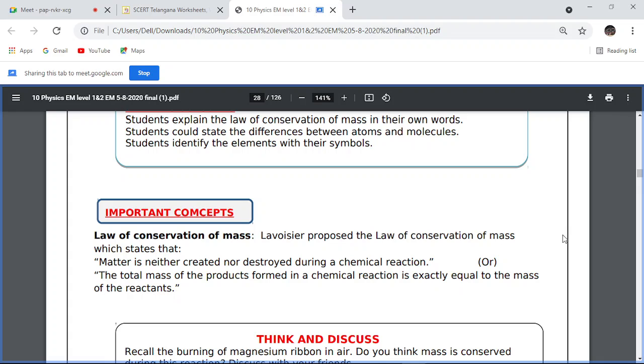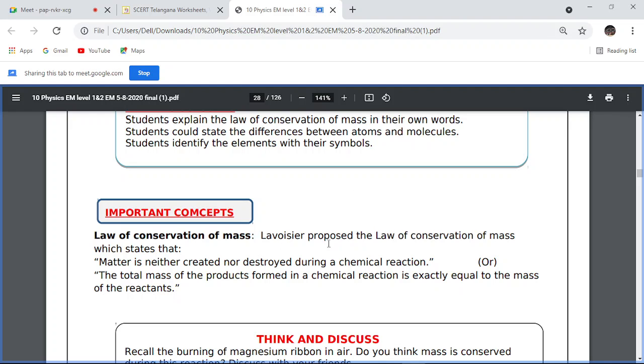So what is this law of conservation of mass? What is meant by conservation, or what is the meaning of conserve? Conservation of forests means protection of forests. That means you are saving or protecting the mass. So that is called the law of conservation of mass.